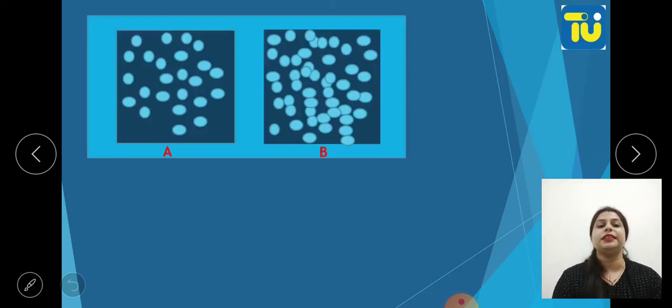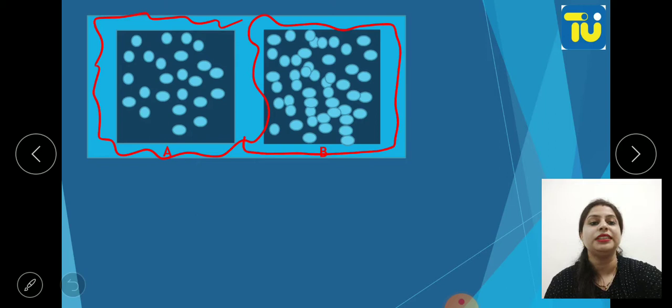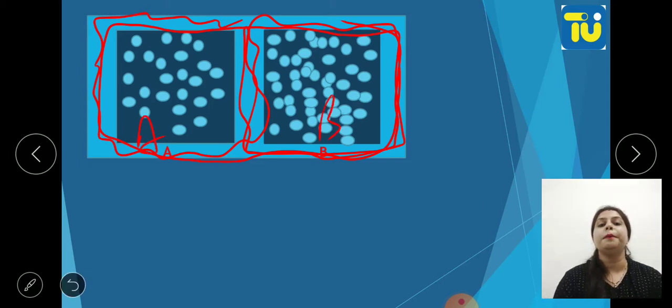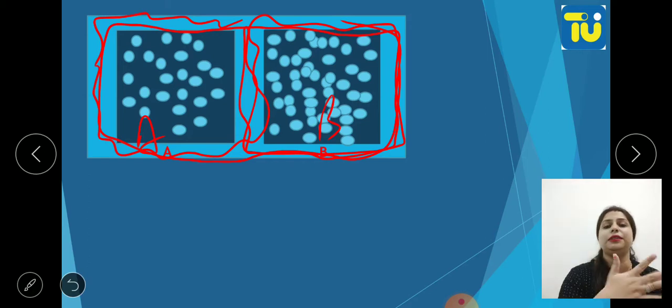Now let's take another example. You can see in the picture these blue color walls, these are adiabatic walls. This is system A, this is system B. System A has pressure PA, volume VA, temperature TA, mass MA, number of moles NA. System B has PB, TB, VB, MB and NB.